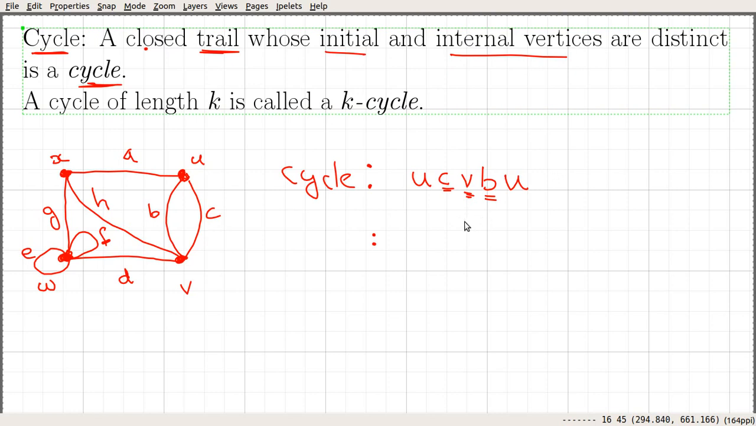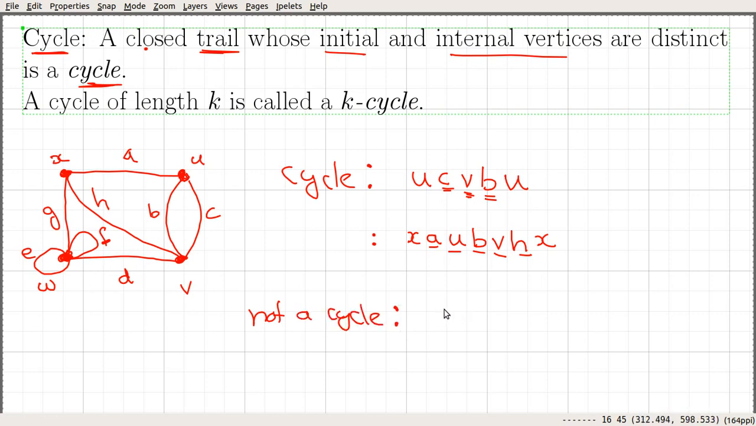Let me give one more example of a cycle. Another cycle that is possible here is you start at X, use A, move to U, use B, move to V, from V use H, and you move back to X. If you look into this, you can see that the internal vertices, in this case U and V, are distinct, and all the edges are also distinct.